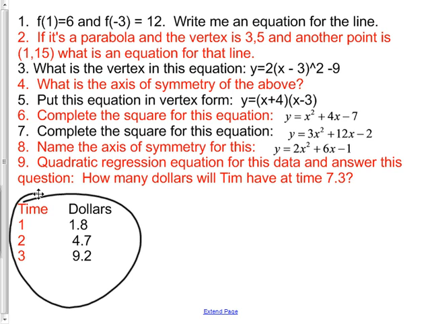So she gave you 4.7 million, which kind of shows you the data is kind of quadratic. 3 should be 9 if it was truly quadratic, but if you were there 3 years, she gave you 9.2 million. So she's just a crazy old rich lady, and she can do whatever she wants with her money. So there's your data. Please put it into your calculator under Stat, Edit. Okay, and then it's a quadratic regression problem. So go ahead and see if you can get the quadratic regression equation.